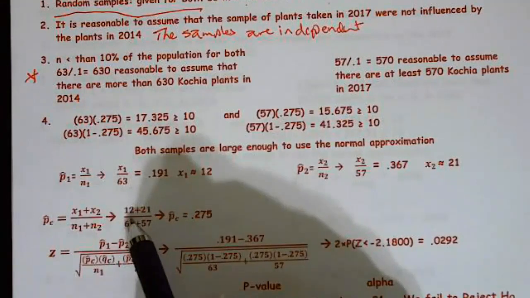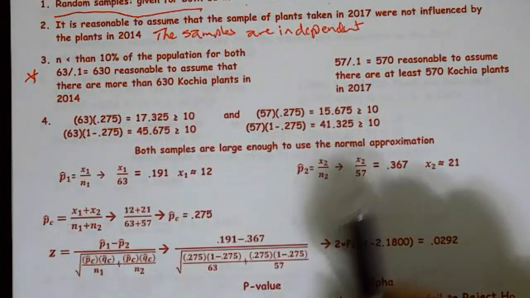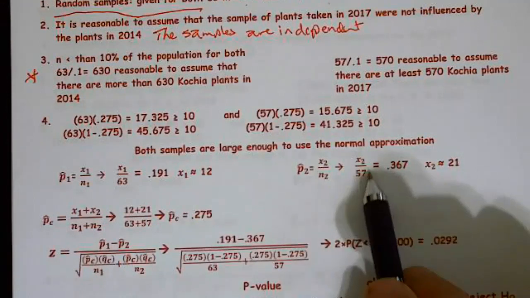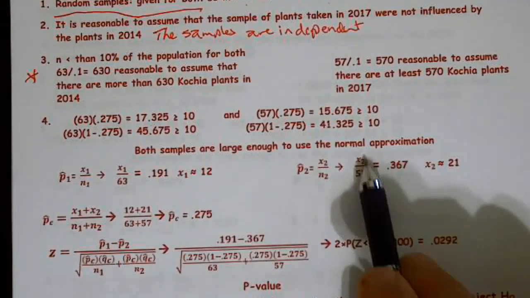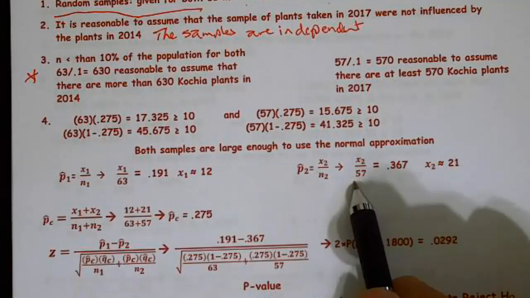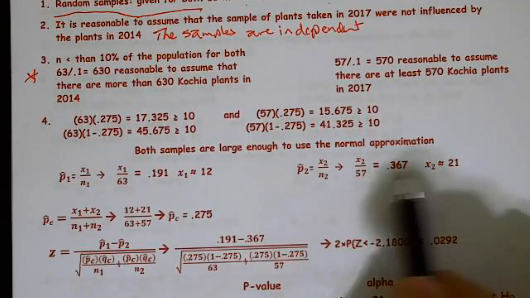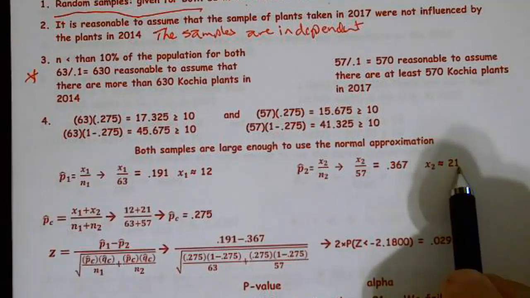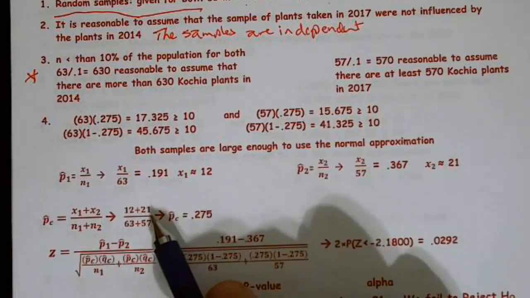Then p hat 2 is x2 over n2. So x2 over 57, that was my sample size, equals 0.367. When I multiply, I got a decimal of 20.909 or something like that. You could round it up to 21, or you could use the 20.909.